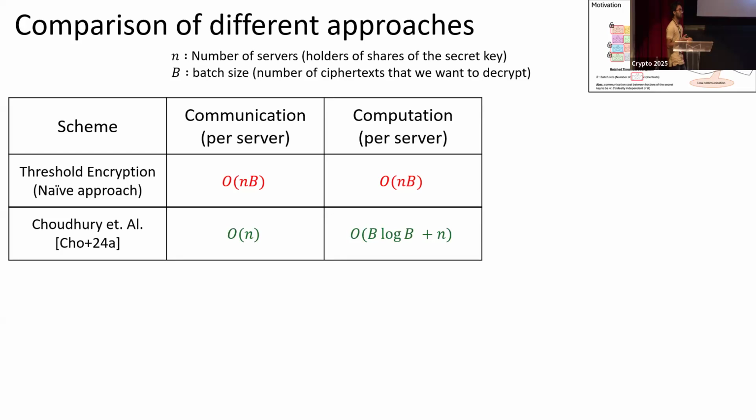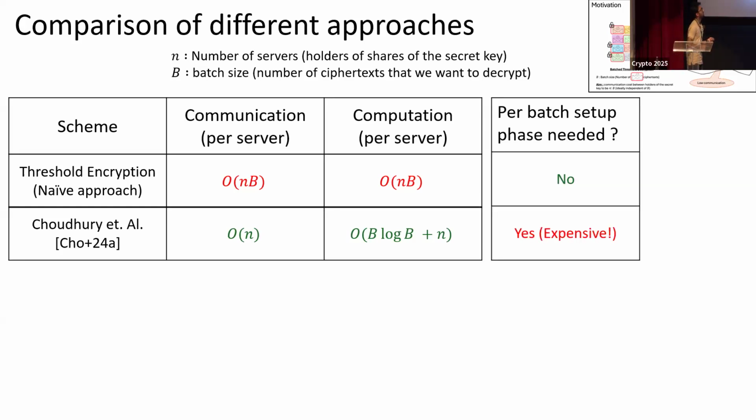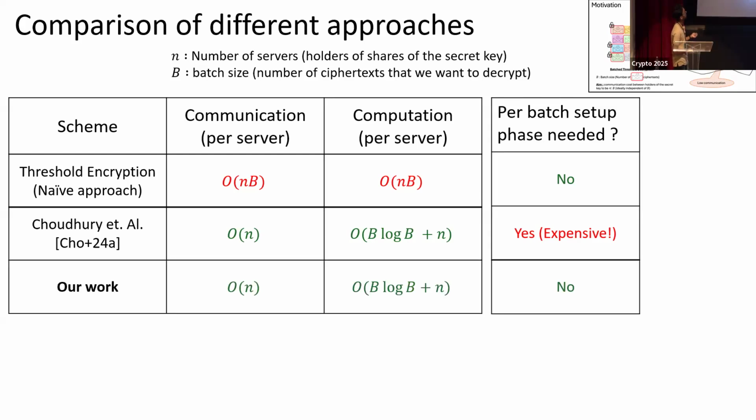Now, there was an interesting work by Choudhuri et al. last year, which showed that you can push the communication to be independent of the batch size. So no matter how big the batch size is, communication doesn't scale with the batch size, and it also has better computation. But the problem is that this protocol required a setup phase to be executed for every batch, and this setup phase is quite expensive. In our work, we show that you can get the same computation and communication metrics as the previous work, but without this per-batch setup phase. Also the construction is quite natural, as you will see.